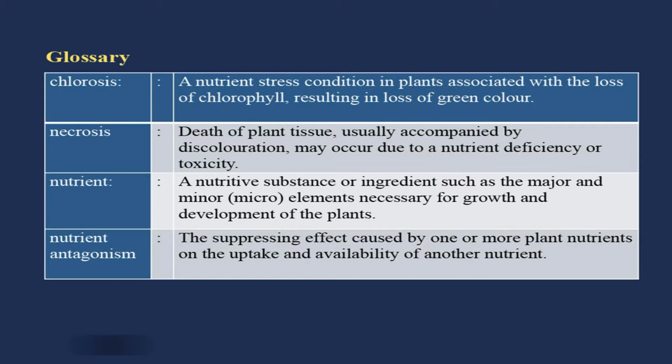So, this nutrient antagonism may occur within the soil and within the plant also. Sometimes this happens in soil, where one element will affect the availability or uptake of the other, and sometimes they also interact adversely within the plant system, within the cell or during the transport. So, such kinds of processes are grouped under nutrient antagonism.